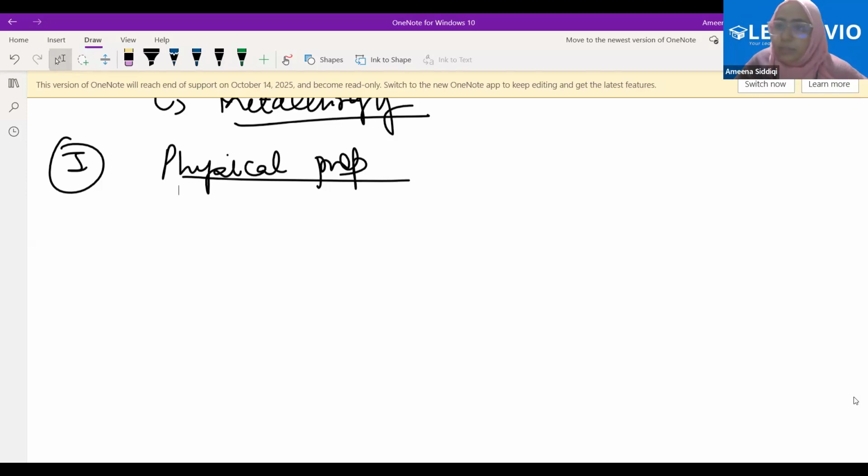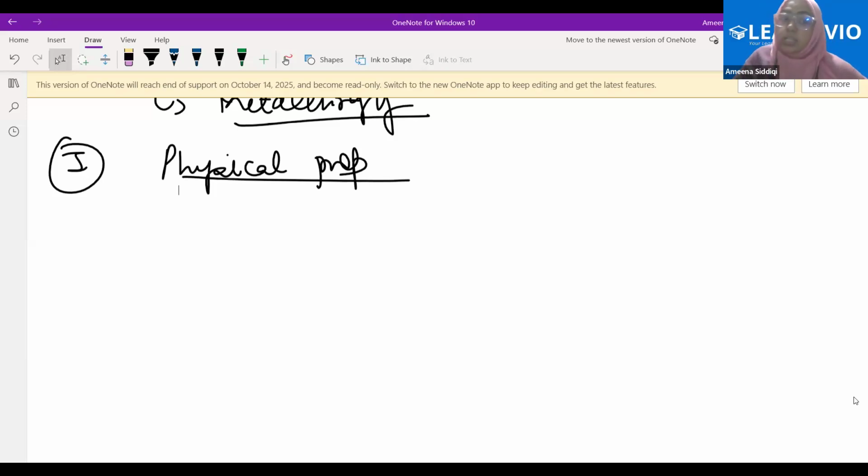Will they have high or low melting and boiling points, if they are solid? Basic concept. High melting and boiling points. Solid means high intermolecular forces of attraction, and to separate them we need high amounts of energy, therefore high melting and boiling points. Whereas non-metals generally have low melting and boiling points.